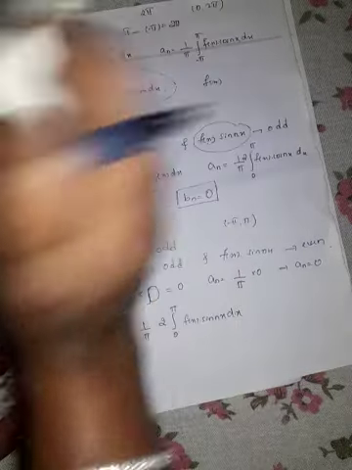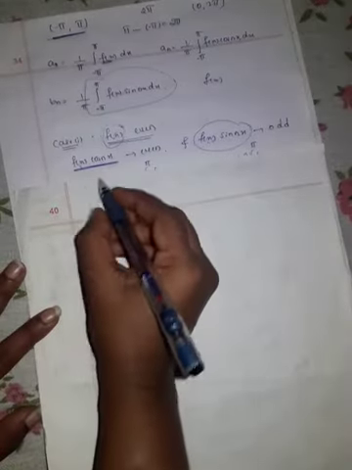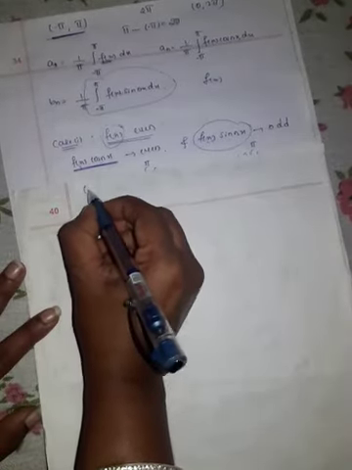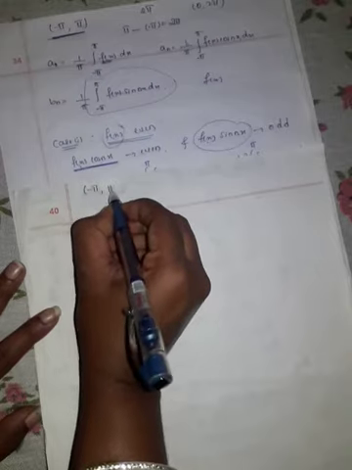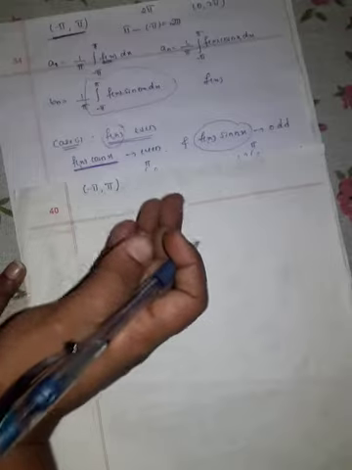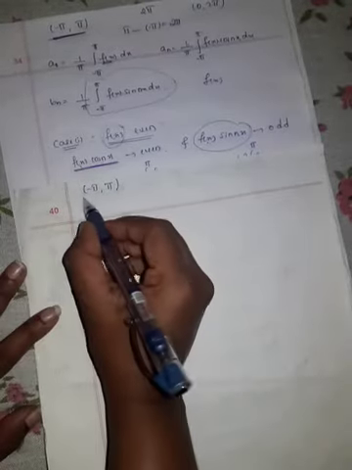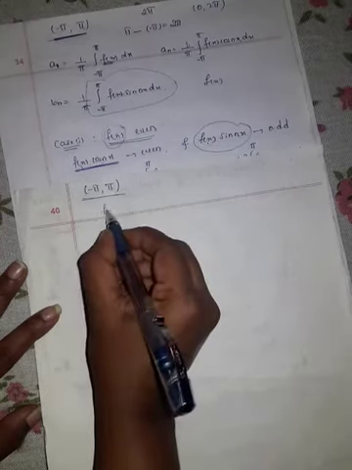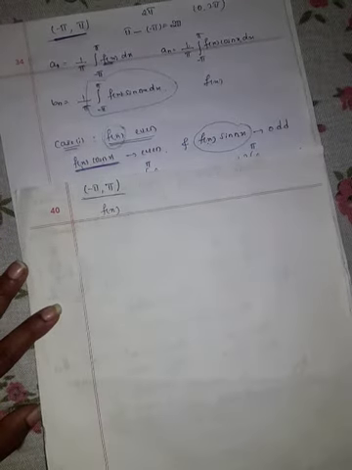So we have to keep in mind that if a given function is defined in an interval, first we have to check in which interval they have given it. So first we have to check the interval here. Then we have to check whether the given function is even or odd.